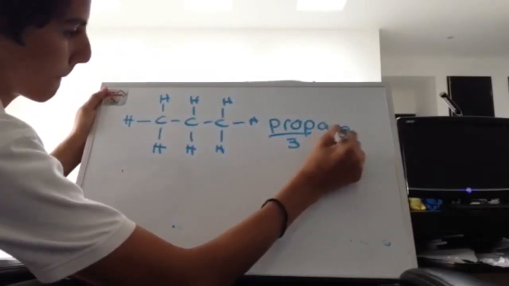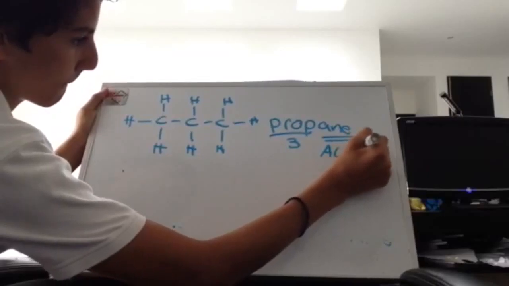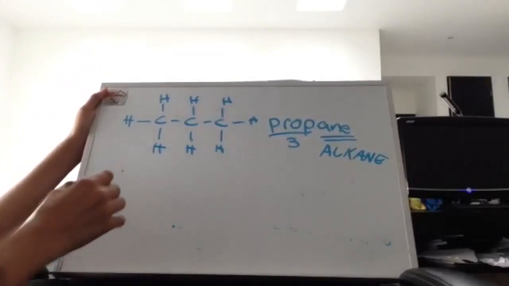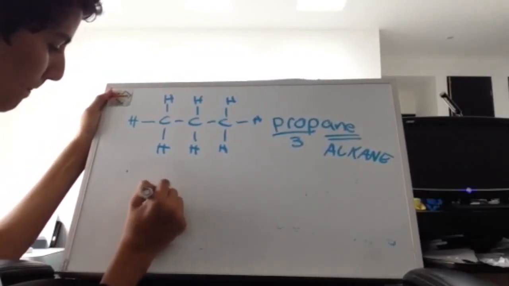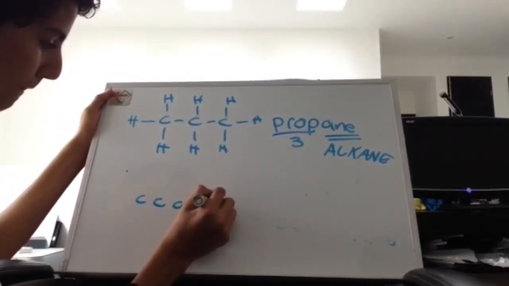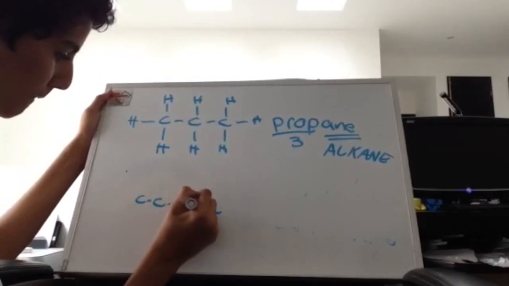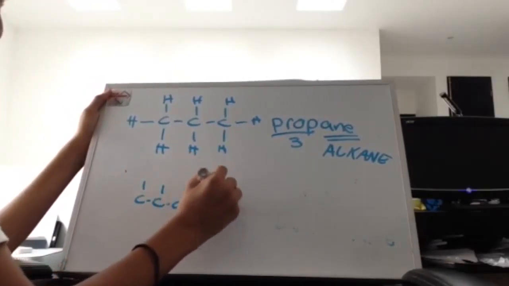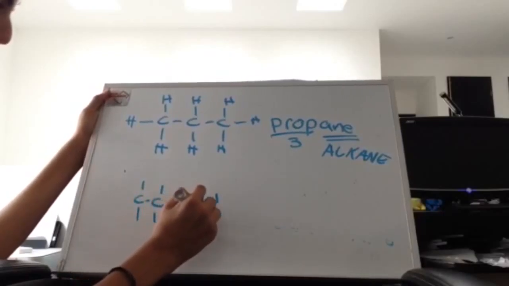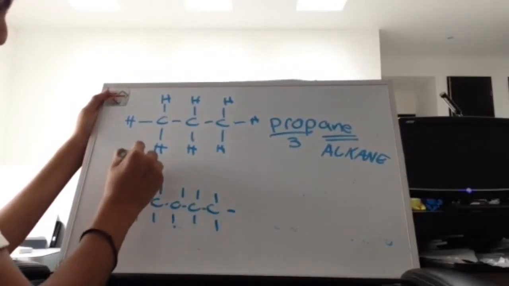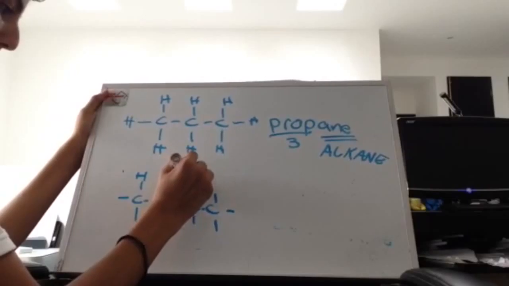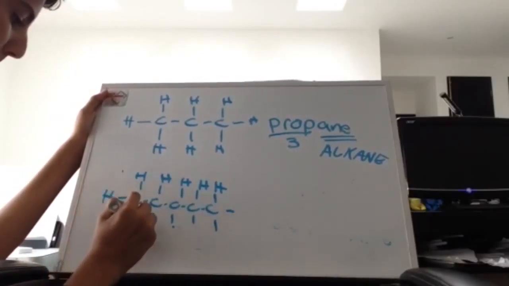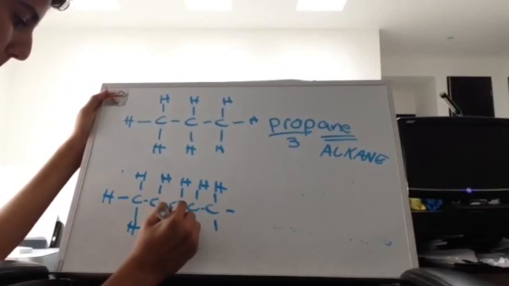Prop as in 3 carbons, and ane as an alkane. Another example is pentane, using 5 carbons. Pent meaning 5 carbons, and "ane" at the end gives you the classification as an alkane.